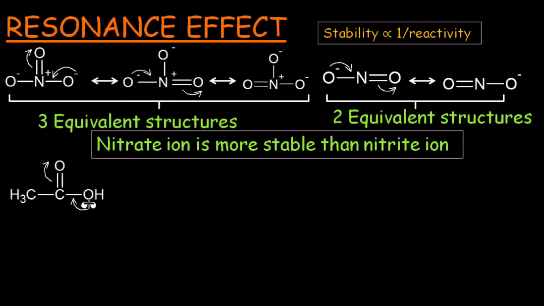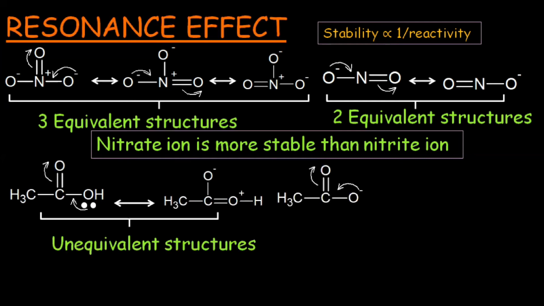The hydroxyl group has lone pair which can be shifted between oxygen and carbon. This results in breaking of pi bond, giving rise to this structure where oxygen gets positive charge and this oxygen gets negative charge, which is the second canonical form of acetic acid. Both the structures are unequal because both have unequal number of unpaired electrons. The canonical form number 2 has charge separation while the structure 1 does not have charge separation. So both are unequal in energy and both are inequivalent structures.